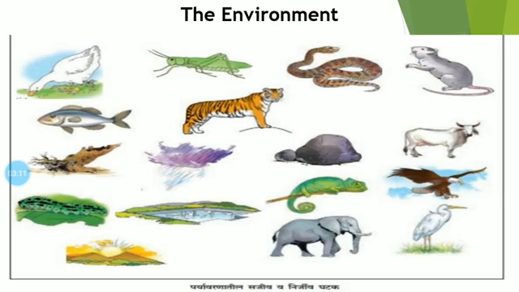Living and non-living things are dependent on each other. See, this is the most important point. What do they say exactly? Living and non-living things depend on each other. So don't consider that non-living things are useless. No, that is wrong. Non-living things also come in that atmosphere and they come into our use.